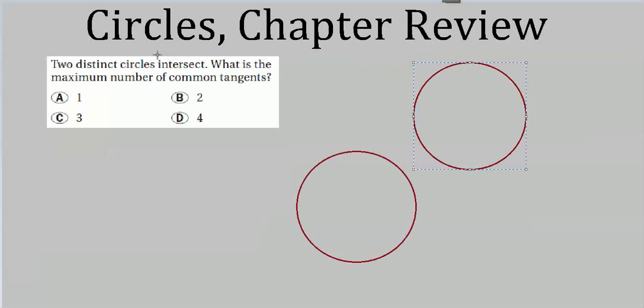Now here we have two circles which they say intersect. What's the maximum number of common tangents we can have? For instance, I've got two circles here which don't intersect. But let's make them intersect and see what happens here.